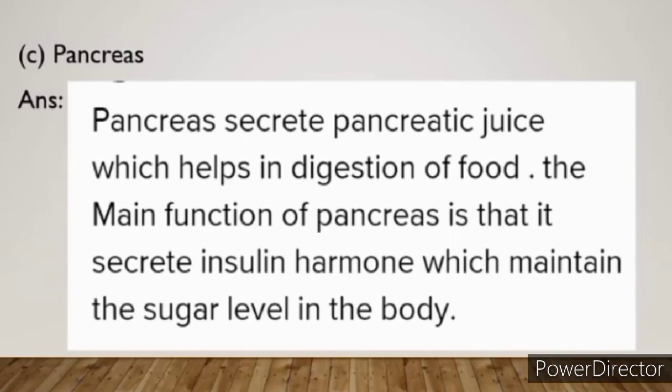The main function of pancreas is that it secretes insulin hormone which maintains the sugar level in the body. In the digestion process, it helps in the digestion of proteins, starch and fats and changes them into simpler forms. But the main function of pancreas is that it secretes insulin hormone which maintains the sugar level in the body.